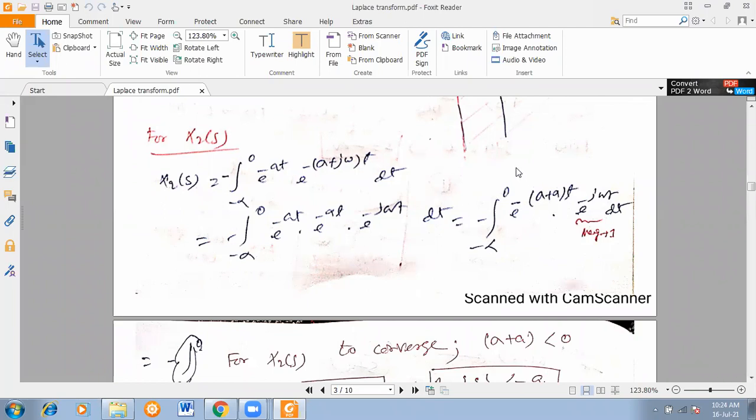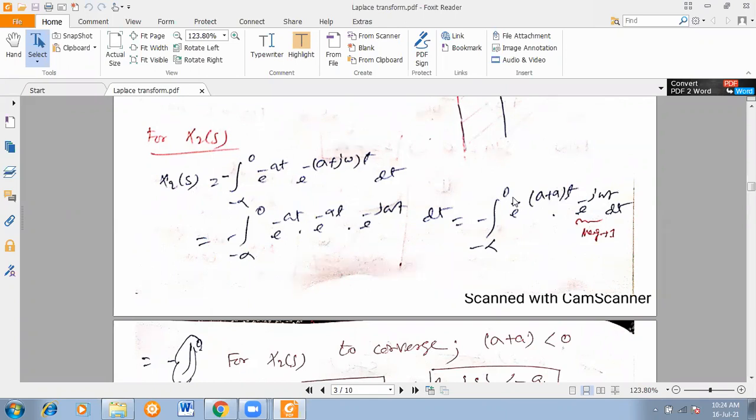So region of convergence is a beautiful property we got in the Laplace transform, that you have to understand, where the region of convergence is. So to converge this signal X(s), if you don't think about sigma plus a, and directly put the value of minus infinity here, it will diverge, X(s) will never converge. Because this is negative, this is also negative, so negative times negative will become positive, e to the power positive infinity, so it will be diverging in nature, so that is not